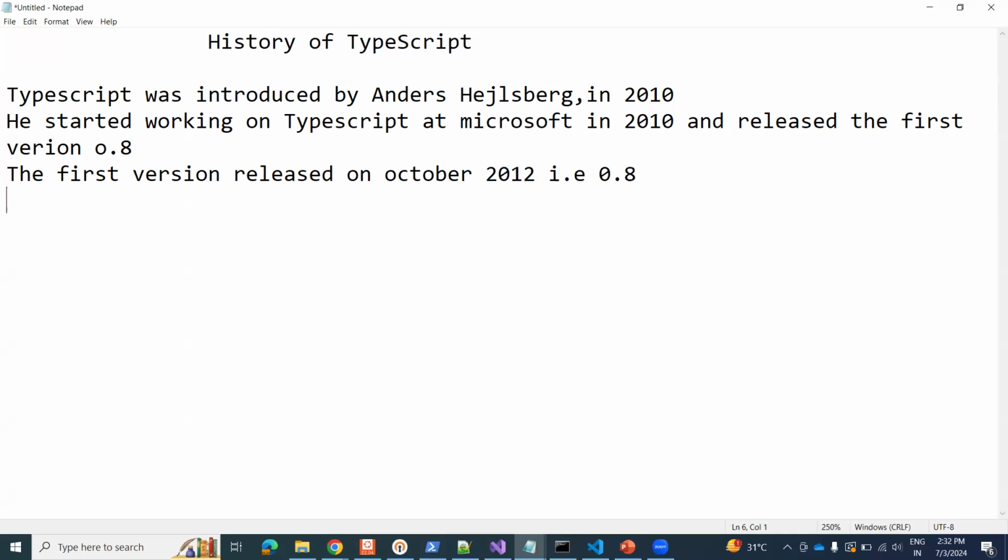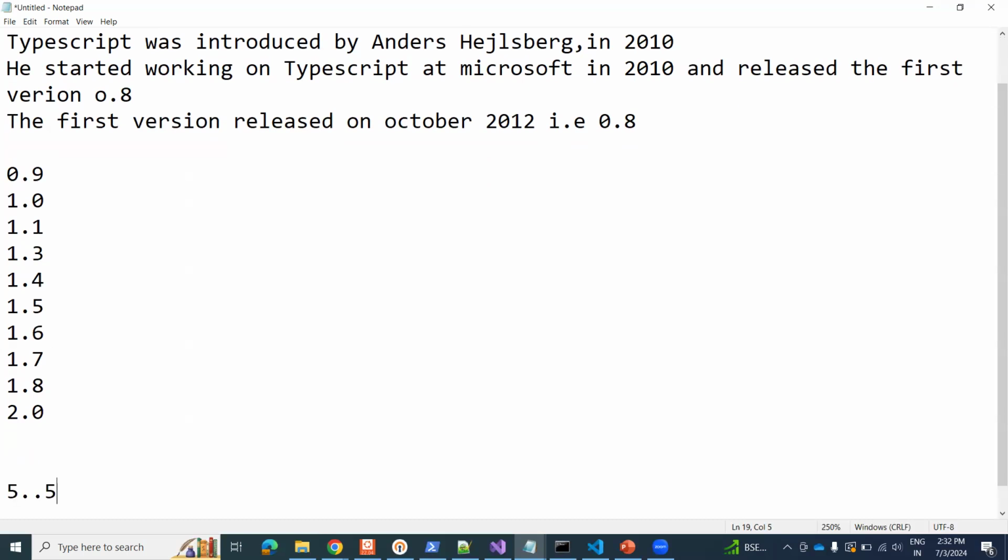And thereafter, it evolved like 0.9, 1.0, 1.1, and 1.3, 1.4, 1.5, 1.6, 1.7, 1.8, and then 2.0, like that. So now it is 5.5. In each and every version, he was just adding features by features.